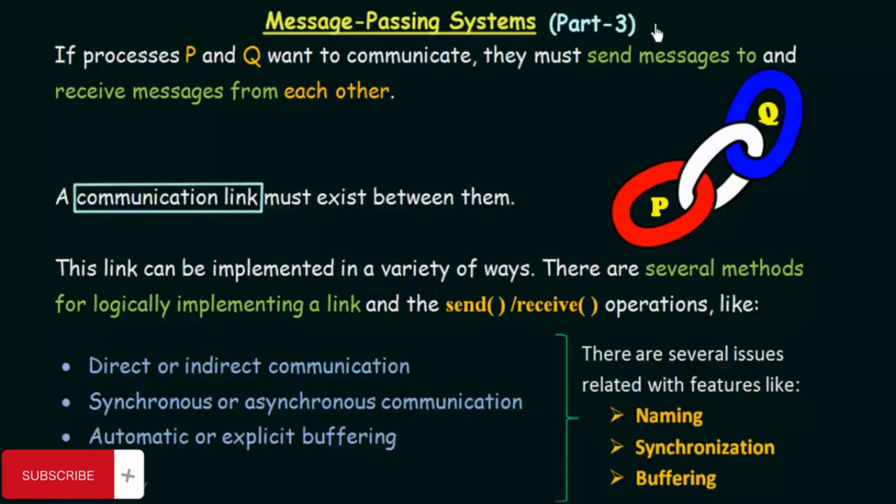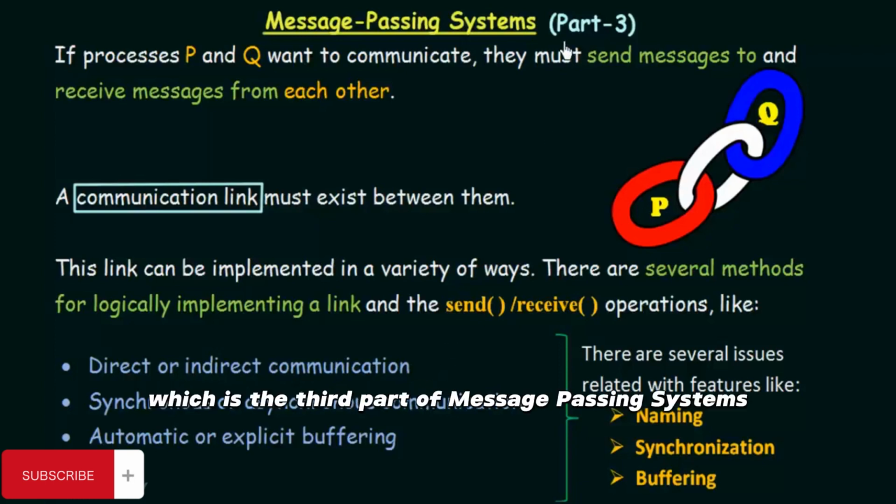In the previous lecture, as we were studying the several methods for logically implementing a link in message passing systems, we discussed direct or indirect communication, and we also discussed the issue of naming, which is associated with direct or indirect communication.